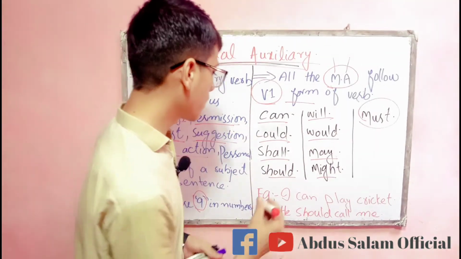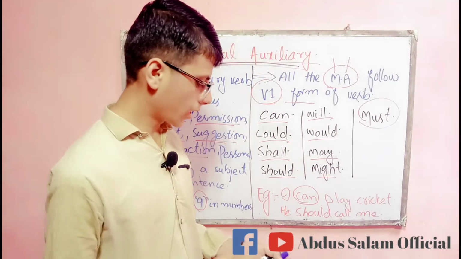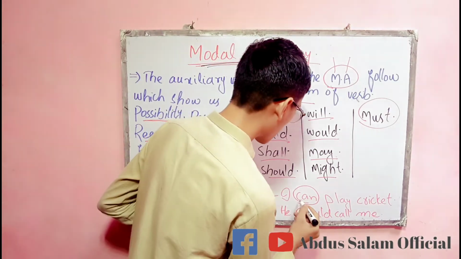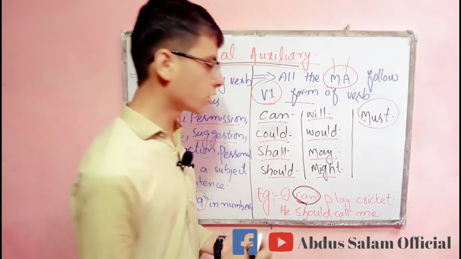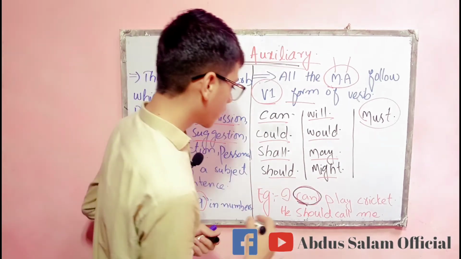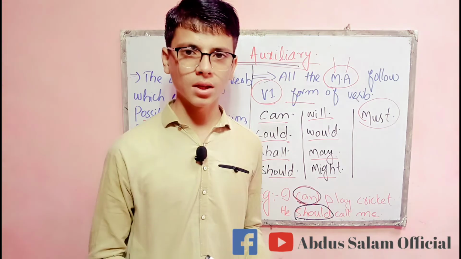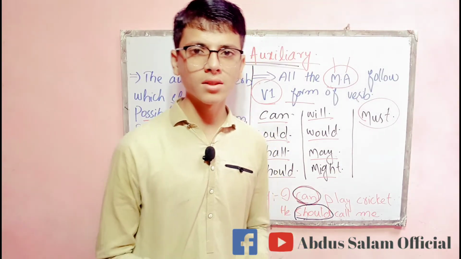For example, I say, I can play cricket. Can is a modal auxiliary, and it shows ability. Clear? It shows ability. And, he should come, or he should call me. Clear? So that was all about modal auxiliary.